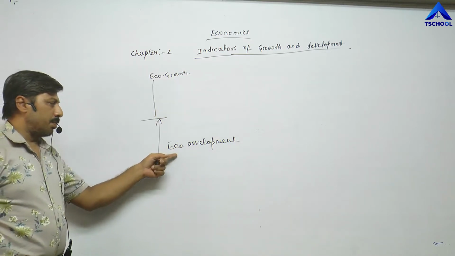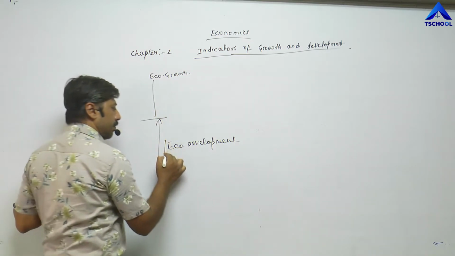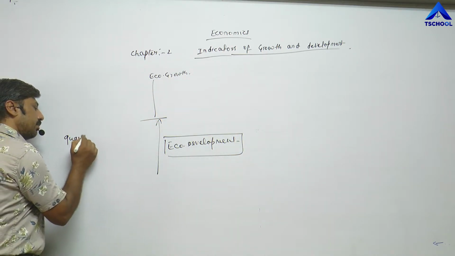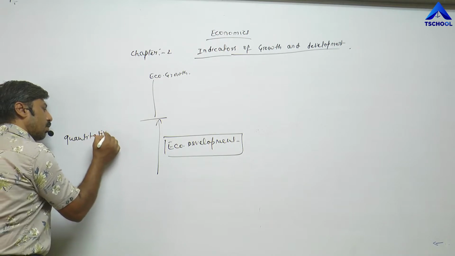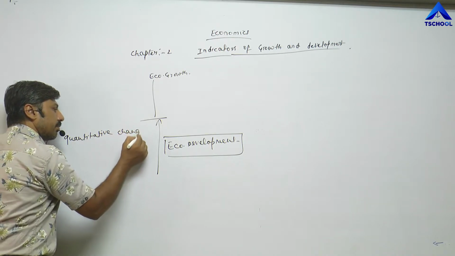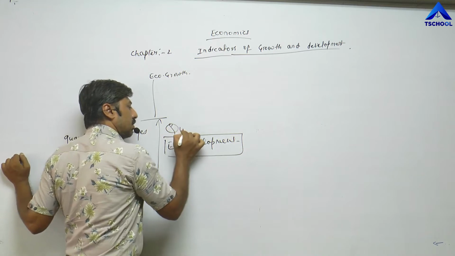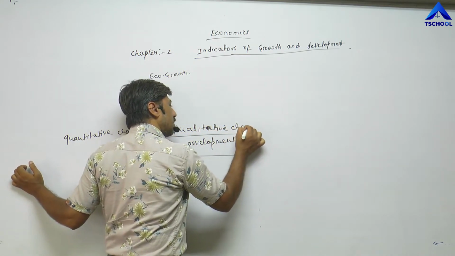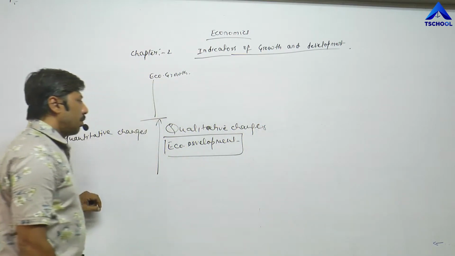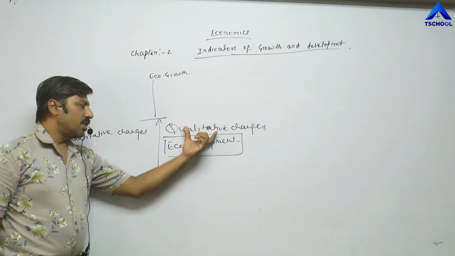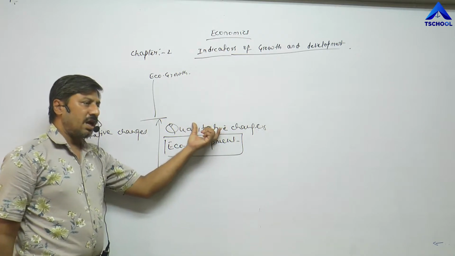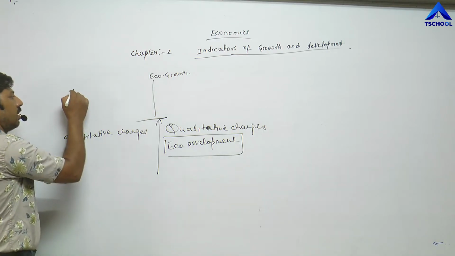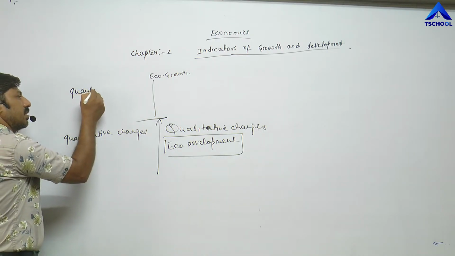During economic development, quantitative changes as well as qualitative changes take place. But once qualitative changes take place in the life of a human being, then after this point, only and only quantitative changes take place.